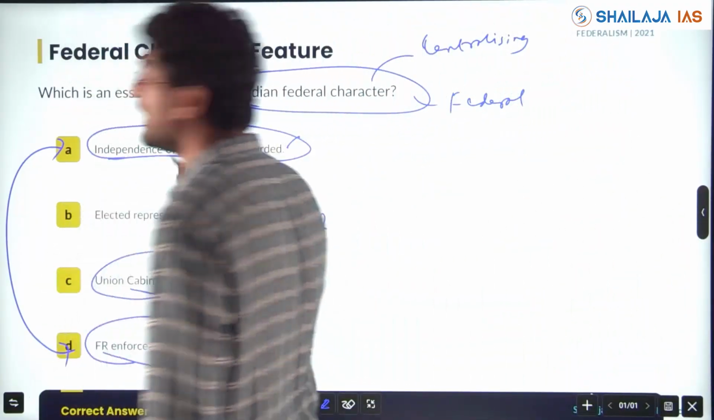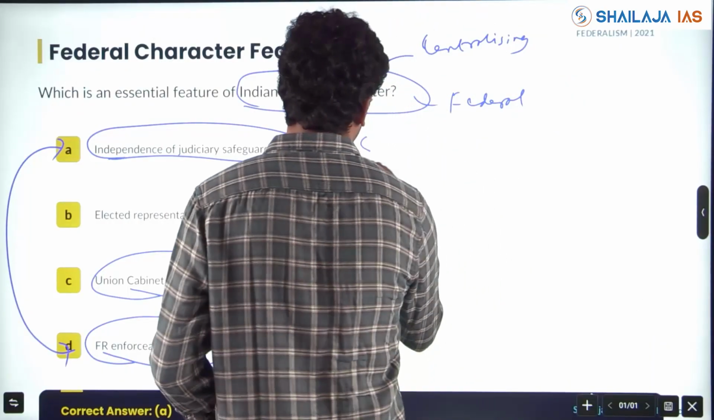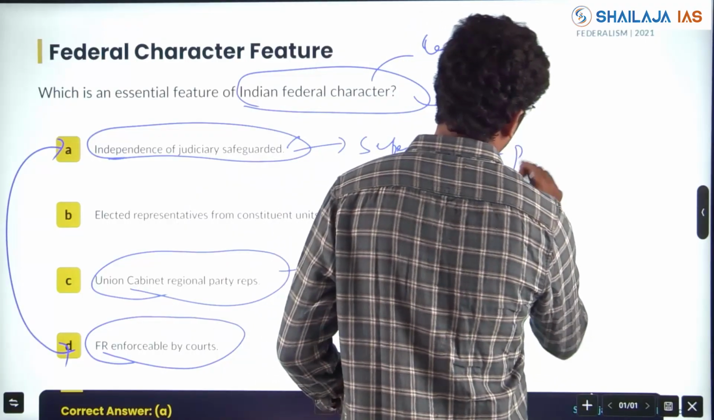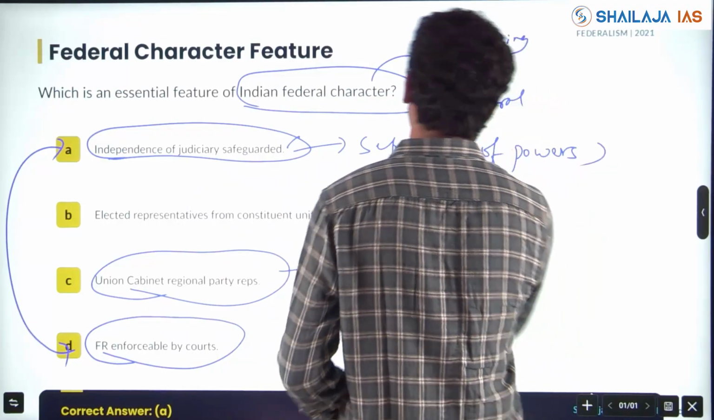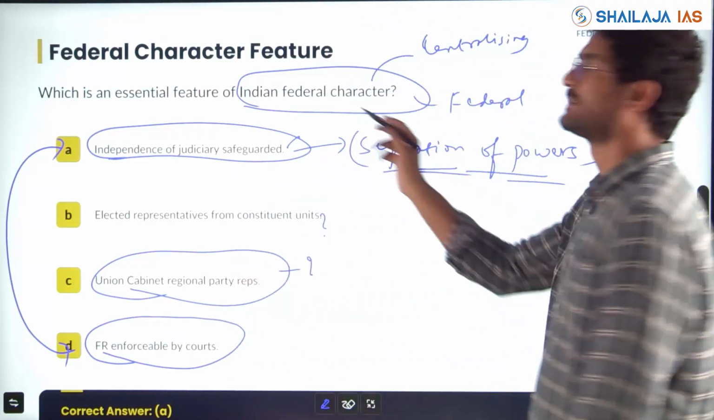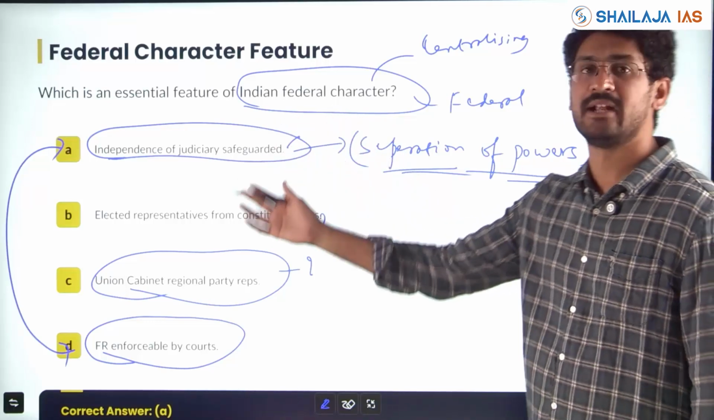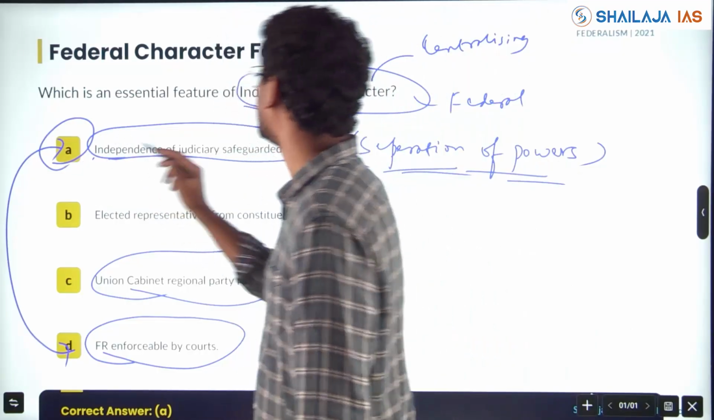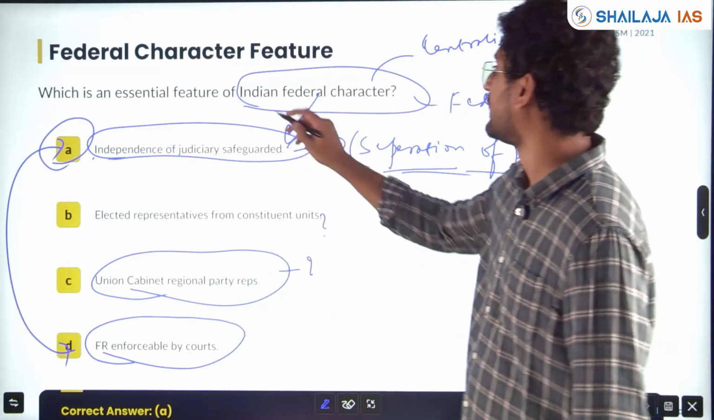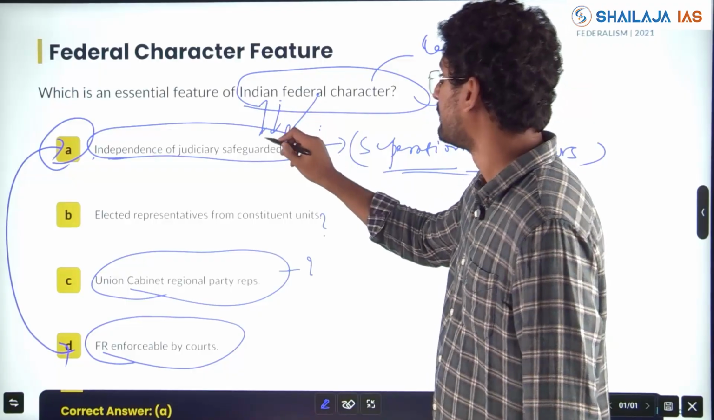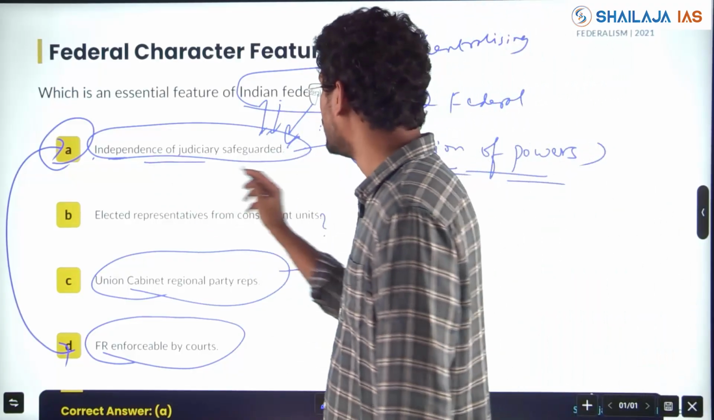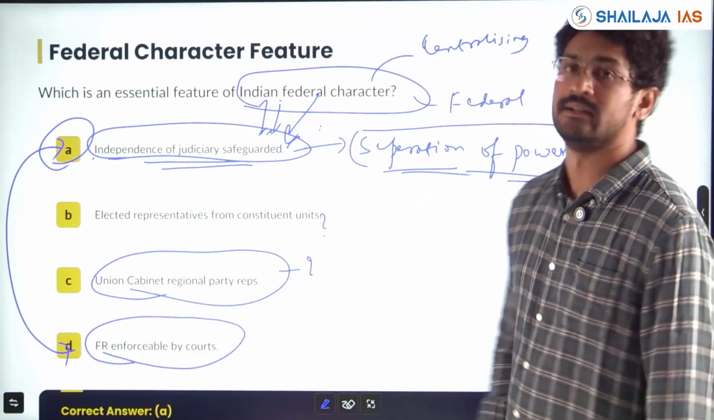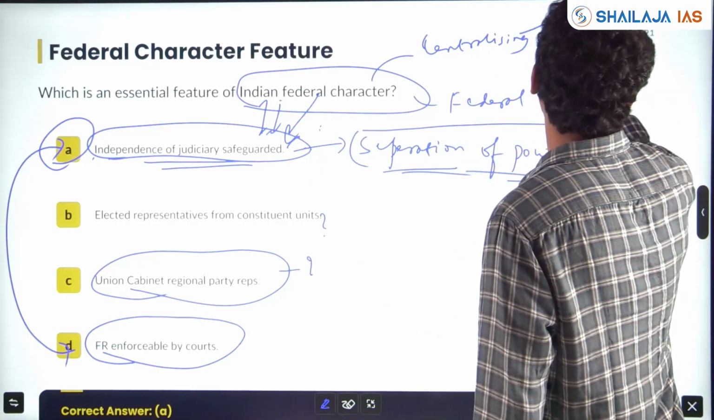Independence of the judiciary stems from separation of powers. See, the philosophy of the constitution, the political theory, is linked with the federal structure. Independence of the judiciary being safeguarded is very important to ensure that there is a federal character. The Indian federal character is managed because of the independence of the judiciary, which stems from separation of power. The centralizing feature is the integrated judiciary.